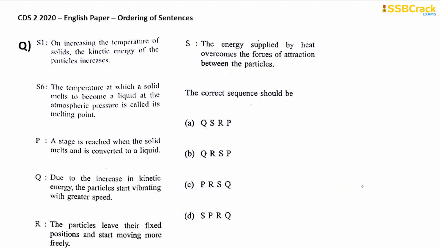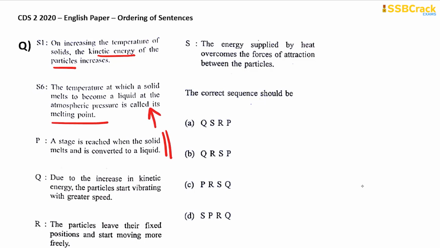On increasing the temperature of solids, the kinetic energy of the particles increases. Okay, so kinetic energy of the particles is talked about. The temperature at which a solid melts to become a liquid at the atmospheric pressure is called its melting point. A stage is reached when the solid melts and is converted to a liquid. So this is where the process is being talked about, and then melting point is described.